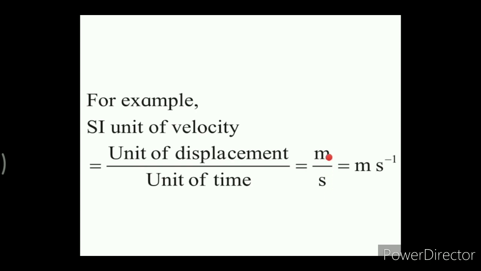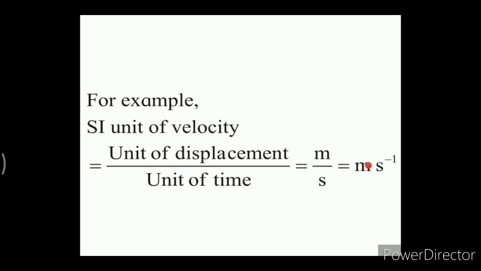The unit that we have obtained here is meter per second. Meter is a fundamental unit, which is the unit of the fundamental quantity length. Second is the fundamental unit of the fundamental quantity time. So this meter per second depends on two fundamental units, and hence this is the unit of this derived quantity.